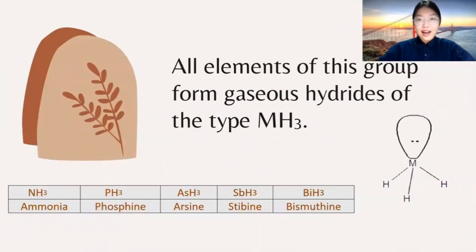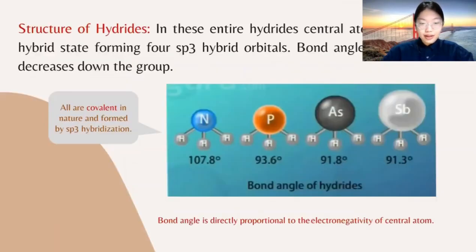15. So firstly, all the elements in this group form gaseous hydrides of the type MH3, which are ammonia, phosphine, arsine, stibine, and bismuthine. 3 of the 4 sp3 hybrid orbitals overlap with the 1s orbital of 3 H atoms to form 3 M-H sigma bonds. 1 of the 4 hybrid orbitals contains a lone pair of electrons.